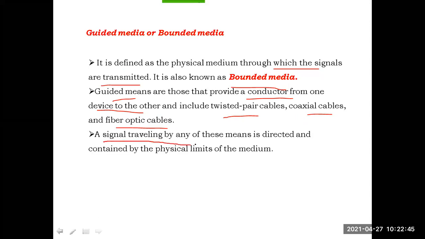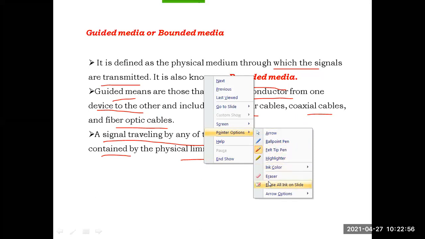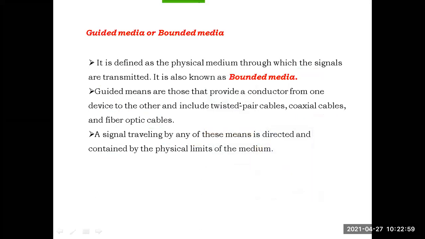A data signal traveling by any one of these is directed and contained by the physical limits of the medium.